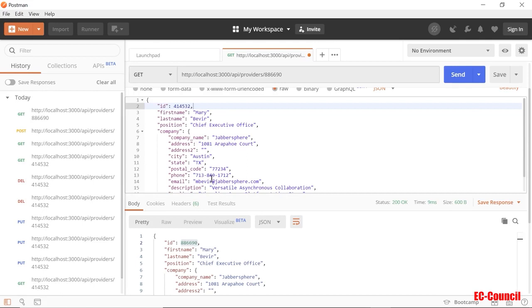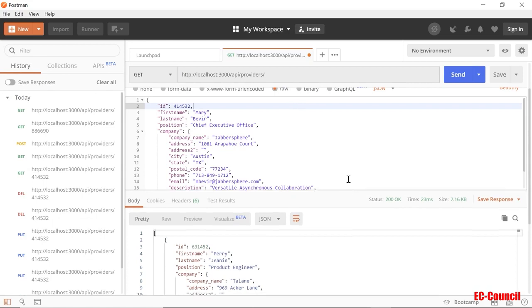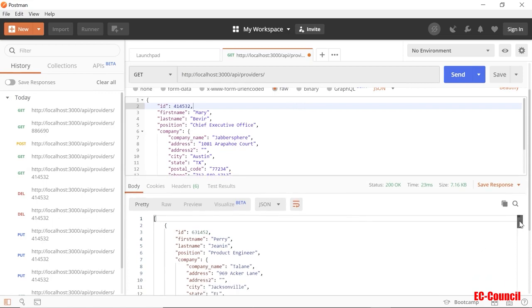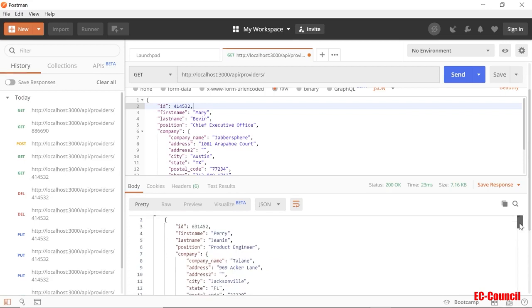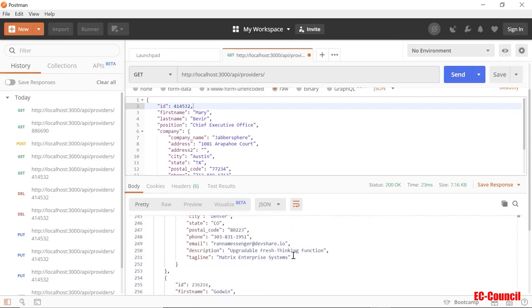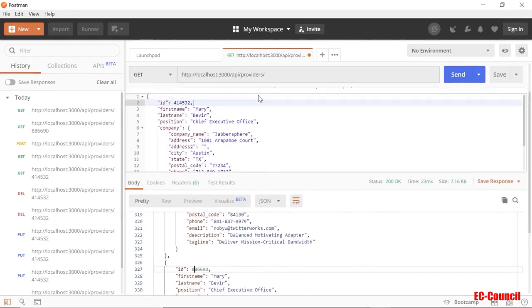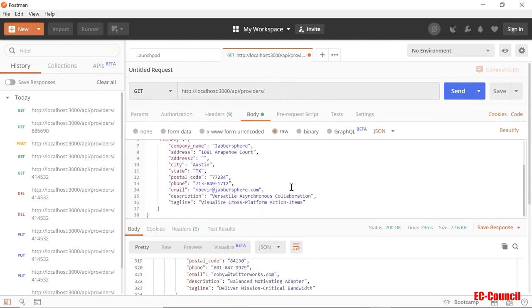And now if I go and do a get all, it comes back, and it should be in the very last item because we push it to the list. So the first slot is gone. Now the very bottom, as you can see, it's been added to the bottom of the list. Okay, the very last piece here. That's the same ID we added up here earlier. All right, so that's how Postman works, used to test our code.